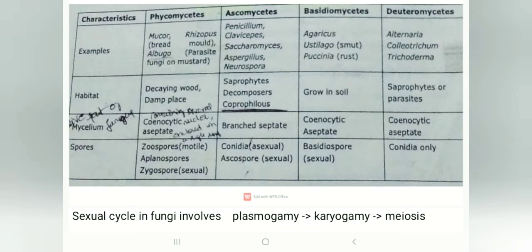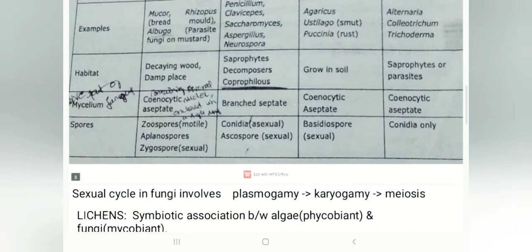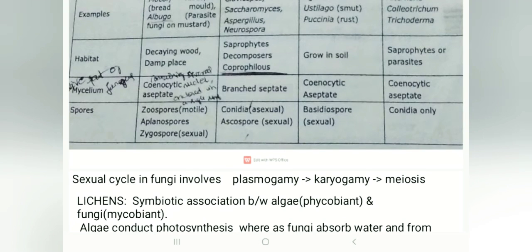Coming to Ascomycetes, for asexual it is conidia, sexual ascospore. Basidiomycetes, it's basidiospore for sexual reproduction, and Deuteromycetes only have conidia as spores. So the sexual cycle in fungi involves three phases: first is plasmogamy, karyogamy, and then meiosis.